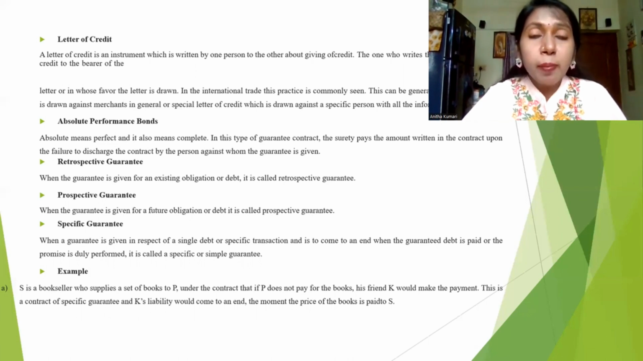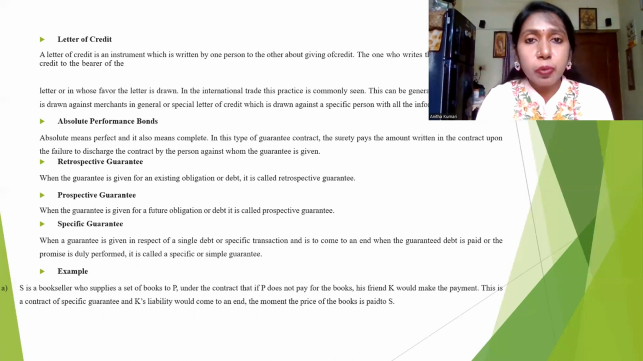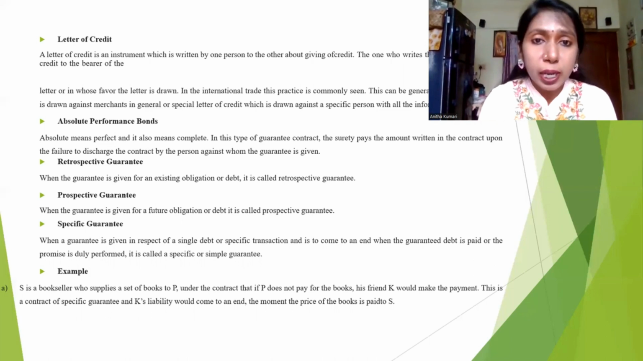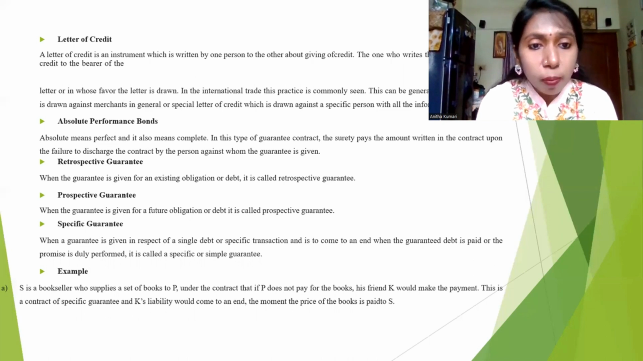For that purpose, I ask Suresh, please bring some surety, because I don't think you are going to pay the money. I need somebody's assurance. Do you understand? At the time when you entered the contract, when you gave some money or lent something under the contract of guarantee, there was no surety present. But after some period, you request the principal debtor to bring a surety into the contract. That is called a retrospective guarantee. A prospective guarantee is when the guarantee is given for a future obligation or debt.